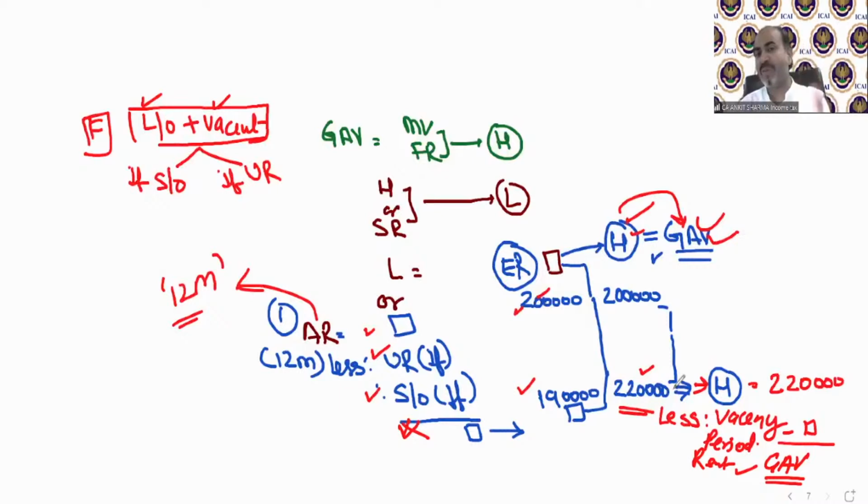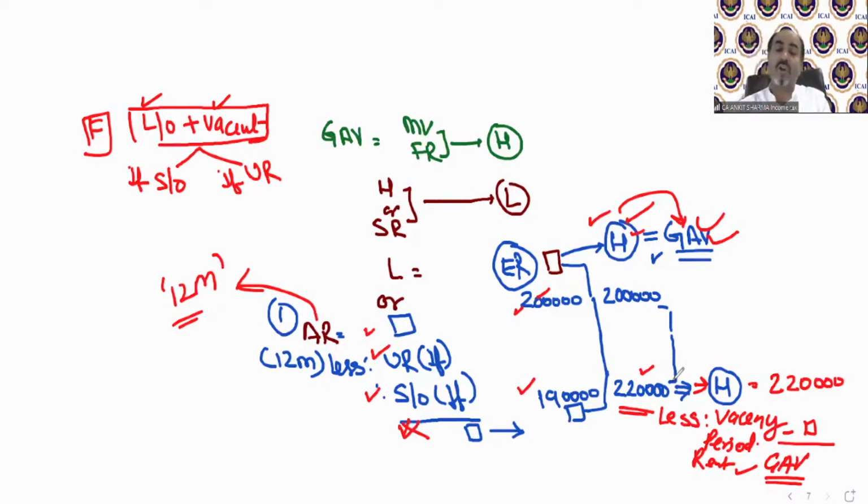As per the law provision, when we discuss the language of the Act about case number F, the case when vacancy is there, you will not be able to understand what exactly the Act wants you to do technically. Because it says if there is a value which is owing to vacancy, then the lower value needs to be selected. So practically in examination, we need to solve it like this. If this is higher, this is GAV, and if this is higher, then you need to deduct the vacancy